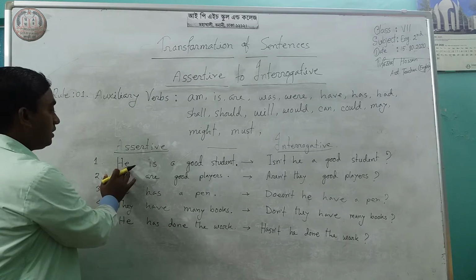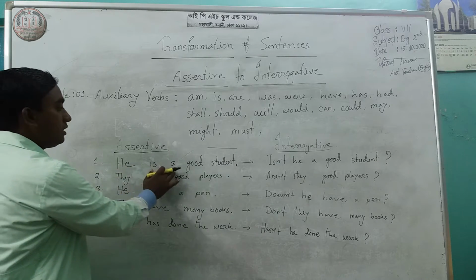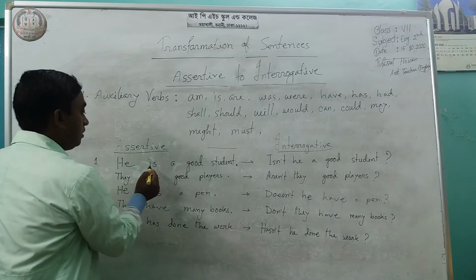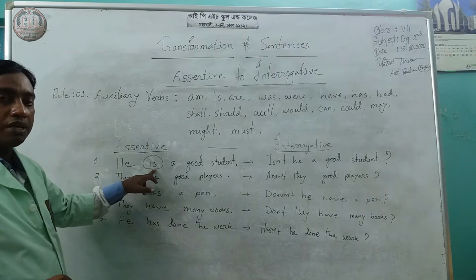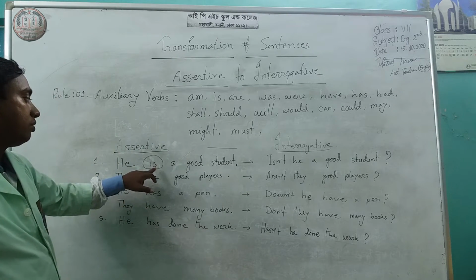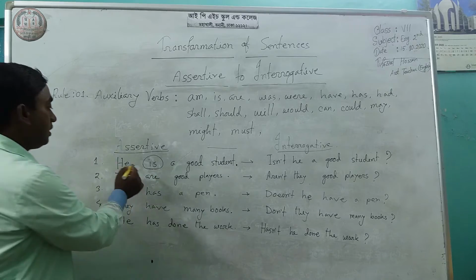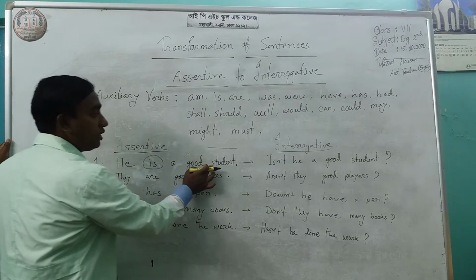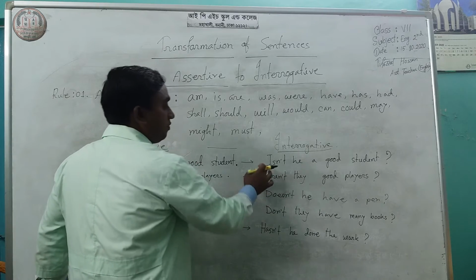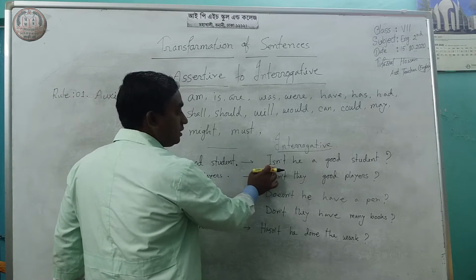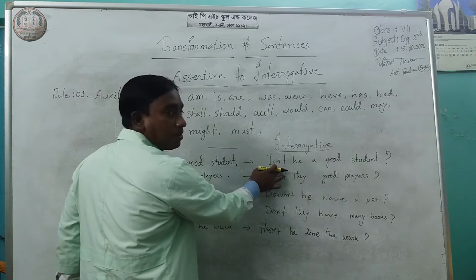Now you see this sentence: he is a good student. Is here the main verb or an auxiliary verb? This is the main verb, is. So, he is a good student. Now start the sentence with is and with negative, isn't.